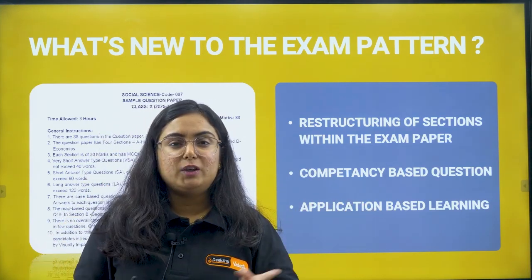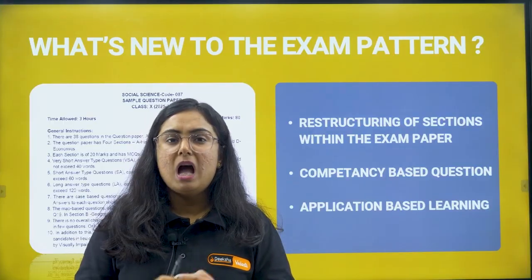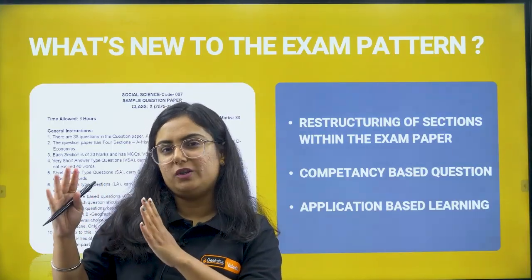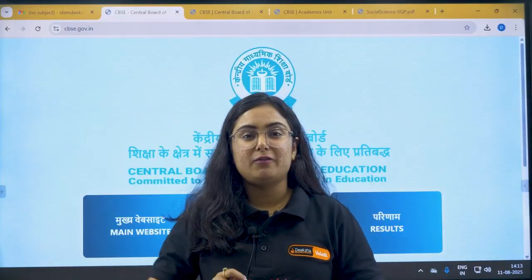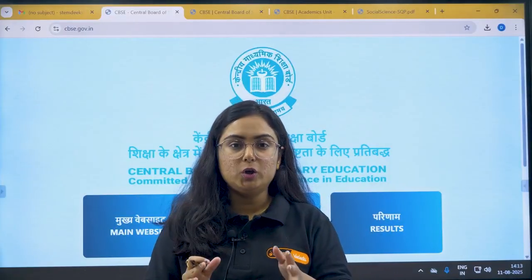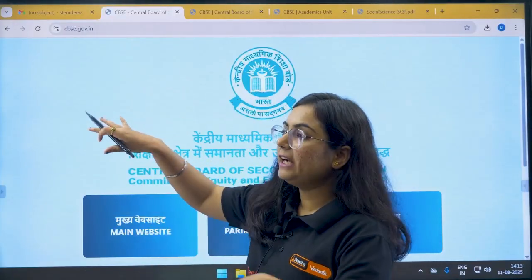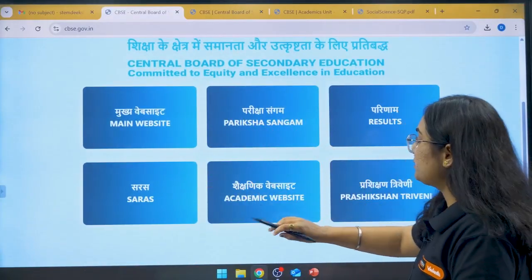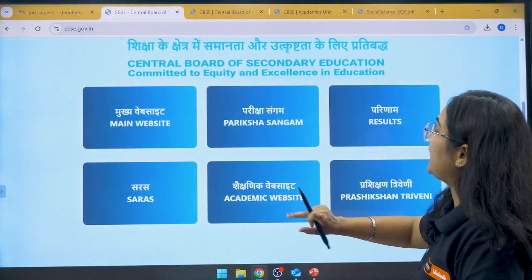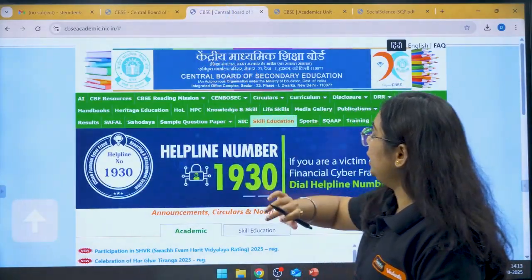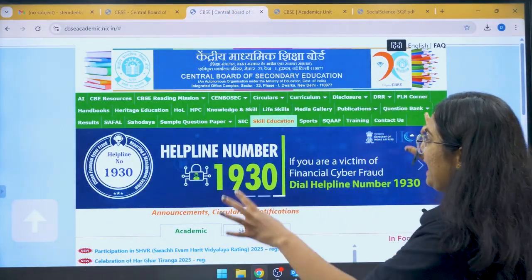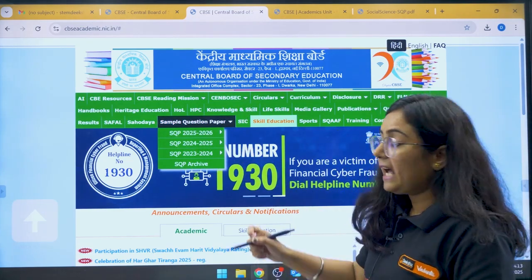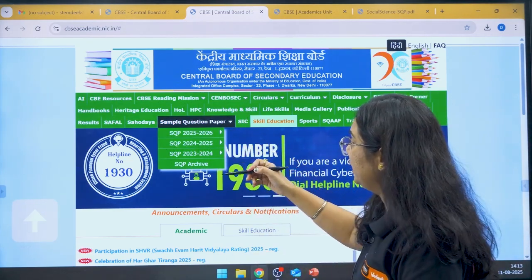First, we'll visit the site of CBSE and you will know how to download the sample paper for this academic session 2025 to 2026. So, this is our website of CBSE. You just go to Google, type CBSE and you will see this website in front of you. What we need to do here is click this academic website. In this academic website, you will be given this layout. You just need to click the sample question paper, right? And all the academic sessions have been given here.